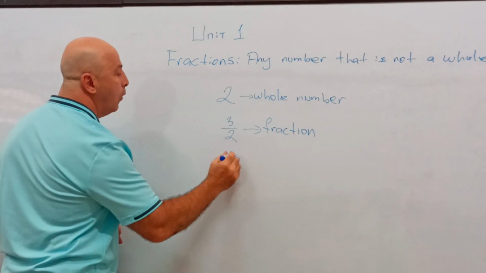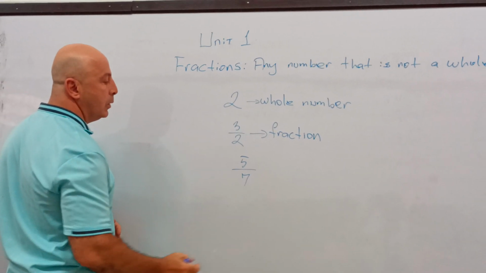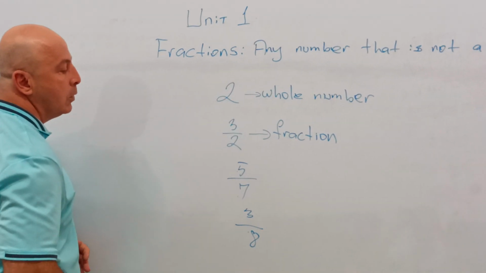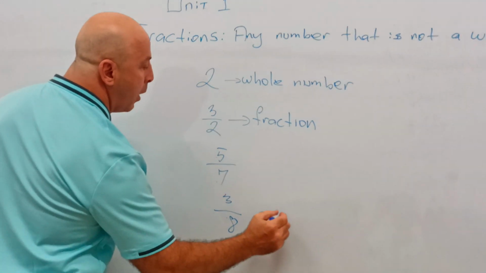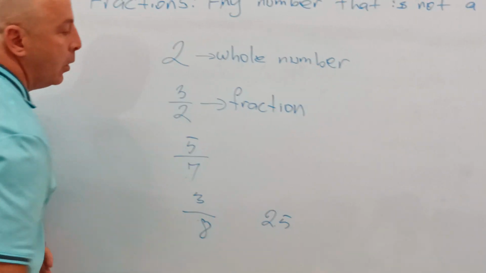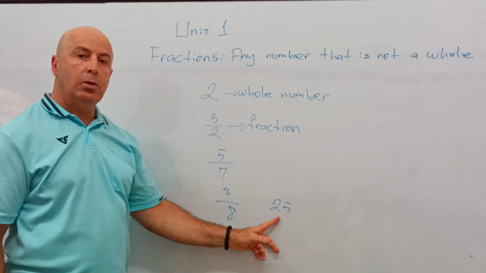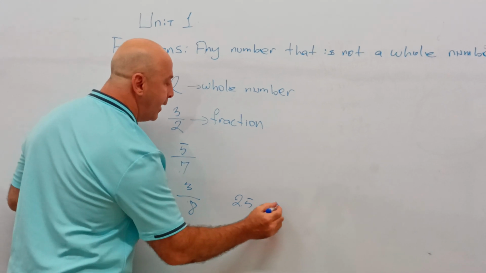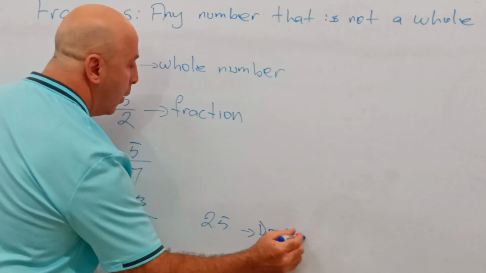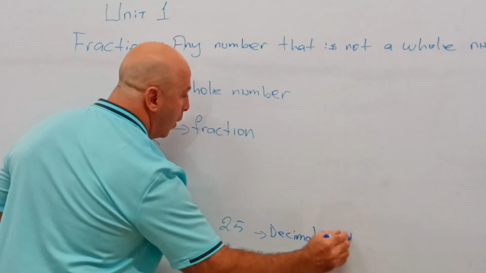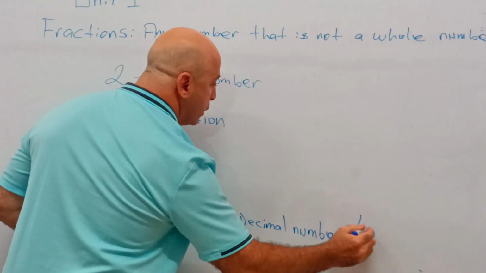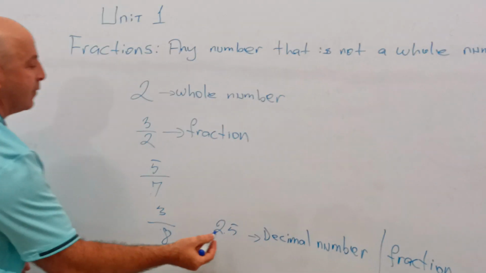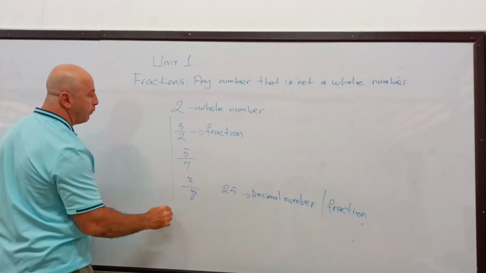We can say 5/7, 3/8. These are all fractions. This is also a fraction, but we call it a decimal number. But we will not learn about decimals now. Now we will talk about fractions.